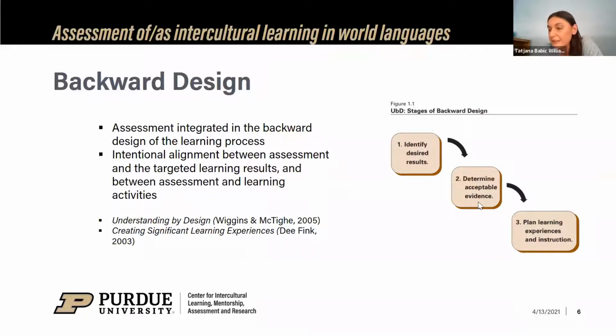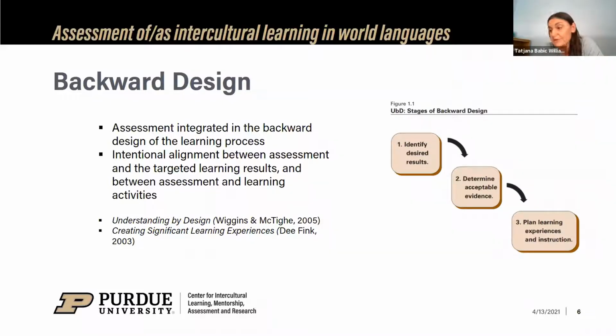We ask, how will we assess if the learning is happening? How will we know if students are learning? And how will students know if they are learning? And only in step three do we plan and align learning experiences by asking what specific activities will help students achieve those desired goals. So why do we call it backward? Because we start with the end results, with the long-term goals and learner-centered outcomes, and we work our way back in the learning design process.